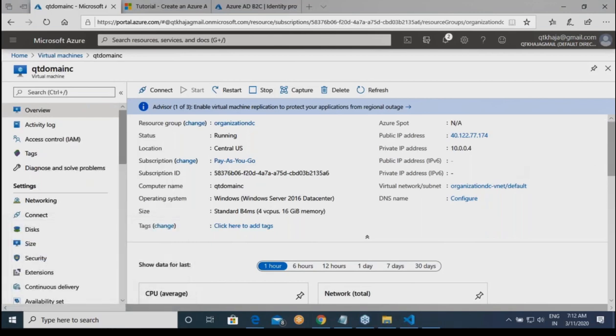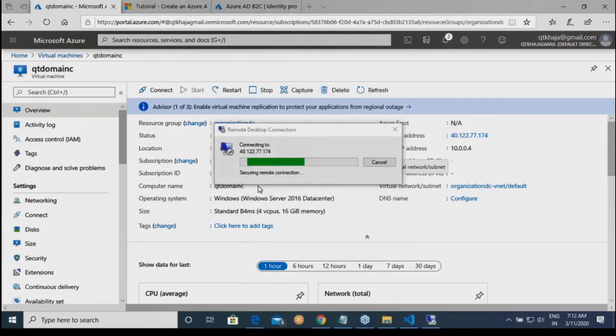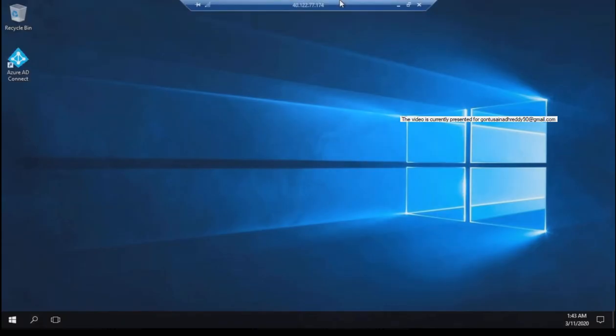MSTSC -v. Now let me go over here, AD Connect.